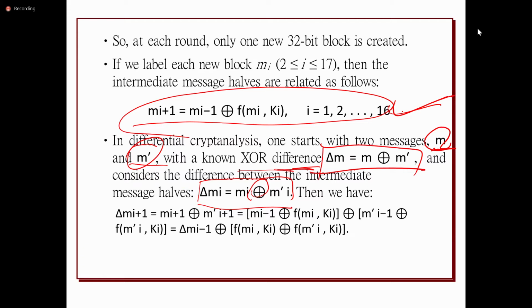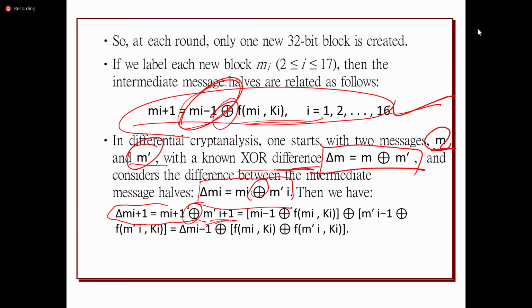The 32 bits will be taken from the previous round, which remains unchanged, and it performs the XOR operation with the round function. The XOR difference is also calculated like this: delta Mi plus 1 equals Mi plus 1 XORed with M dash i plus 1.